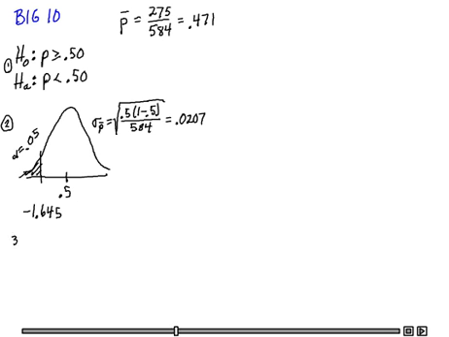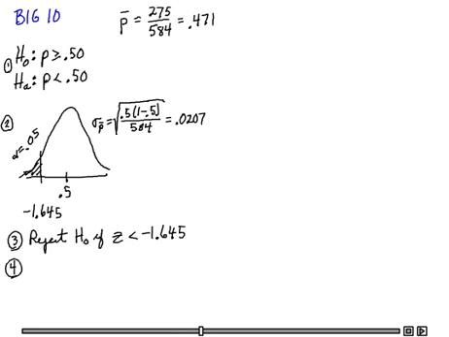My rejection rule, step 3: I'm going to reject H sub 0 if my sample percentage has a test statistic Z less than negative 1.645. In other words, it's far enough out to the left, it's past my decision line, that gives me confidence to go ahead and reject the null.